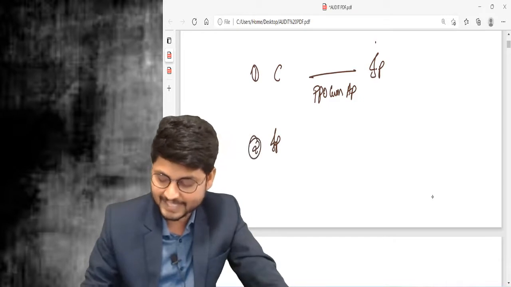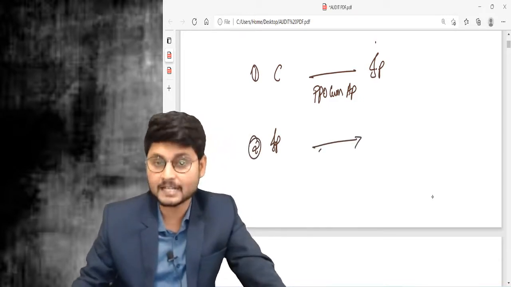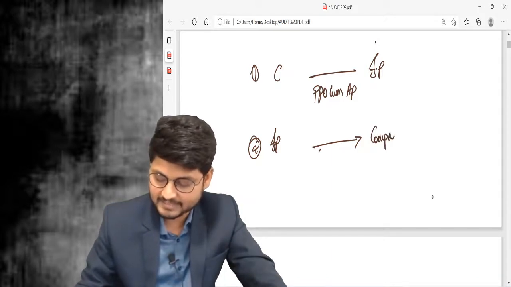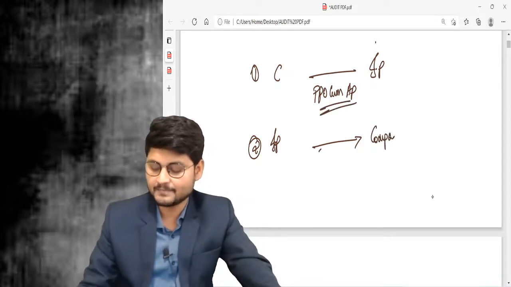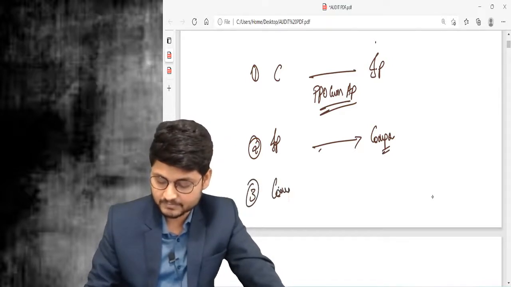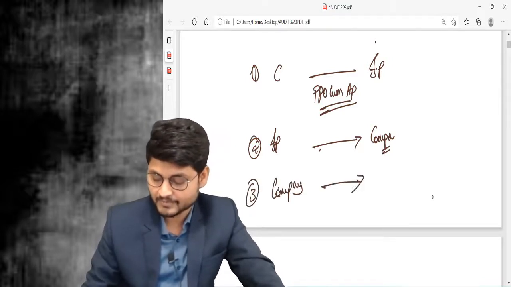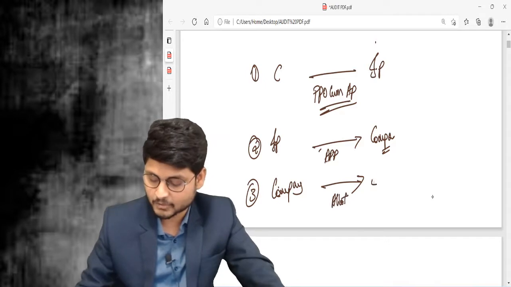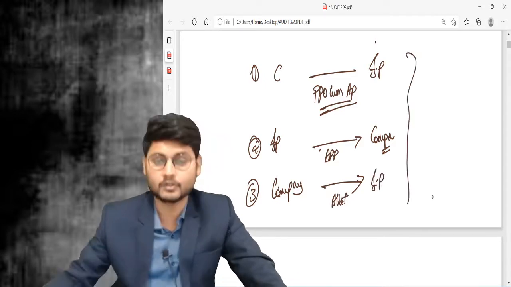This is step number 2. Identified persons need to make an application for the company. This application shall be filled and submitted to the company. Now in the third step, the company needs to allot the same. Here the application money is paid, and the company allots to identified persons. This is the sequence they need to follow.